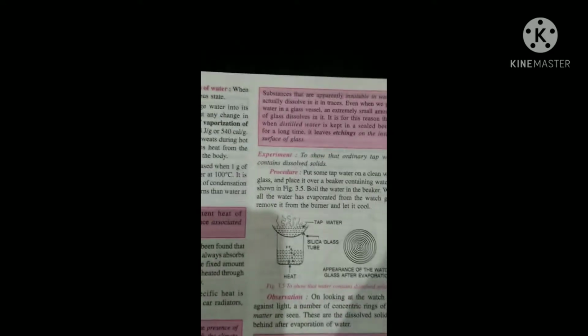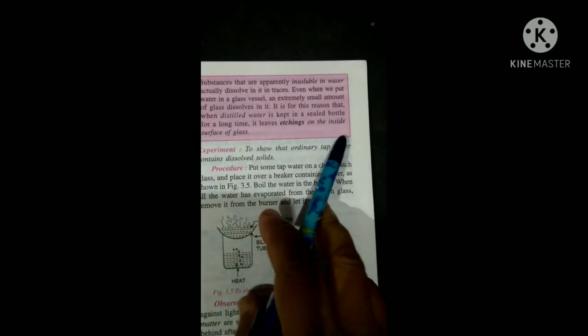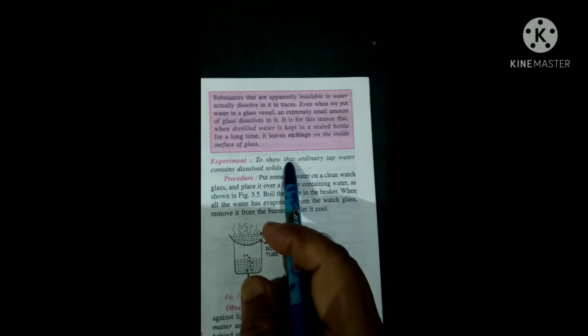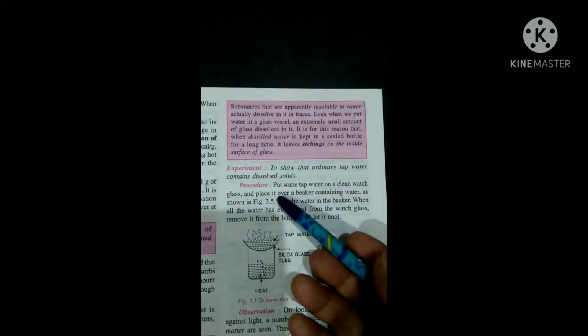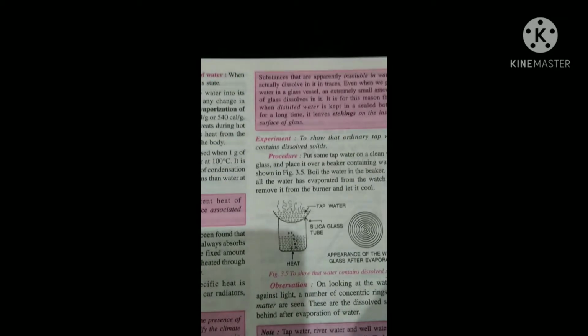One print or mark on the surface of the glass. That means water can dissolve even glass. That is called etching. So in this way we can know how water is a universal solvent. Why water? Because of the high dielectric constant.